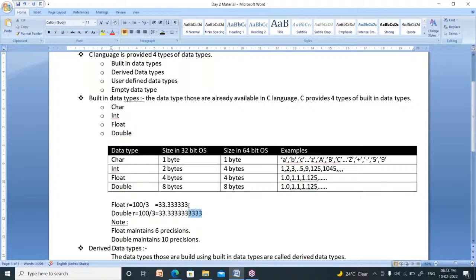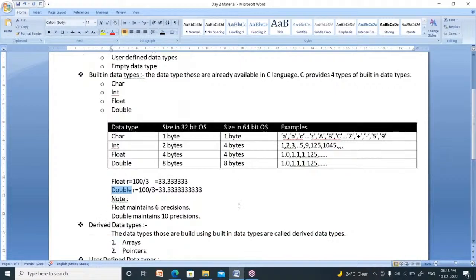Only the number of precisions is the difference between float and double. Remaining is the same. Size is also different. The size of float is 4 bytes, whereas the size of double is 8 bytes. The number of precisions of float is 6, and of double is 10. Those are the differences. Now is it clear what is character, integer, float, and double?